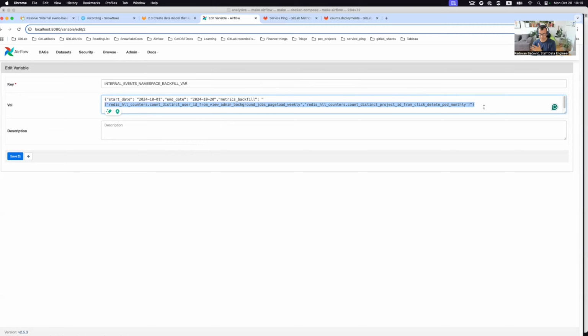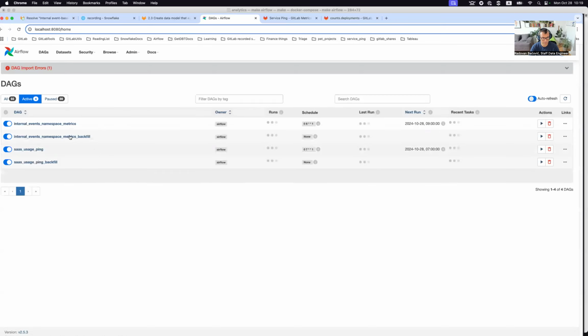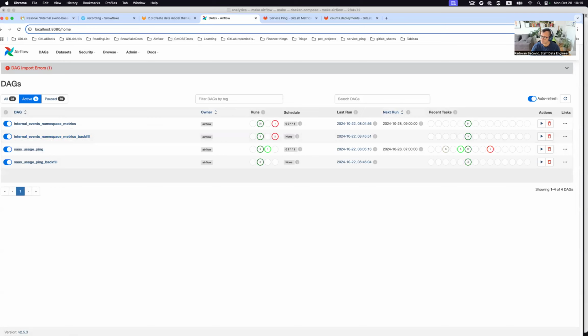7-day and 28-day metrics will be included. All-time metrics will be excluded, because there is no point in going back into the past and doing a backfill for all-time metrics. This is important to know: just 7-day and 28-day metrics will be included in the backfill. That's the only parameter you should introduce in order to run the backfill. Without that parameter, it will not run.